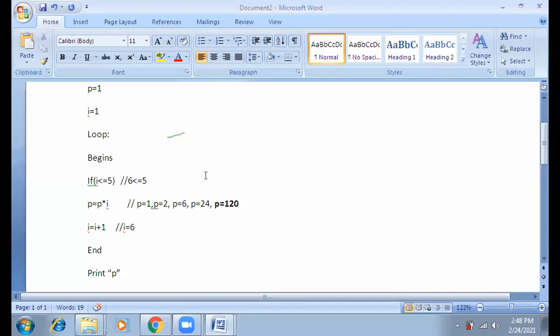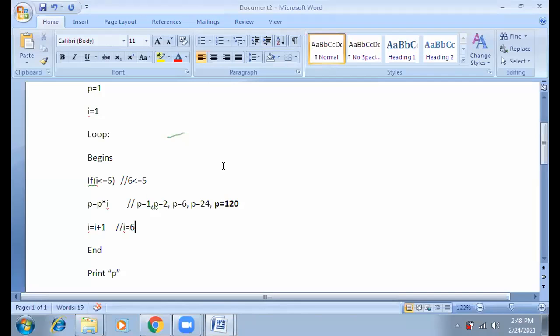Yes, please tell. Sir, in the Fibonacci series, while we print it, will we take any number from the user? Then will we print it up to just that? One minute, I'm coming to the Fibonacci series.